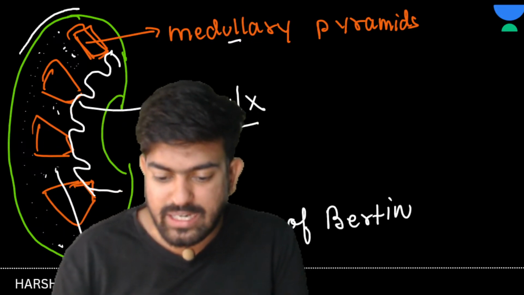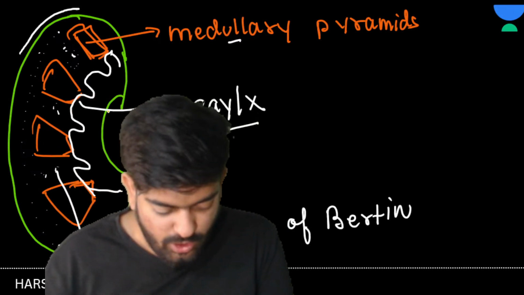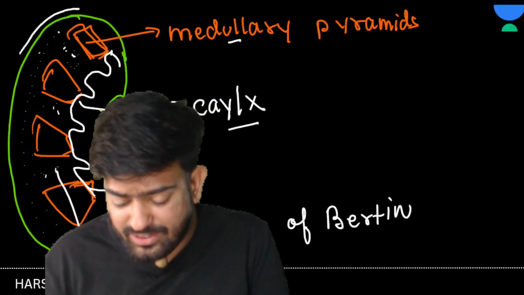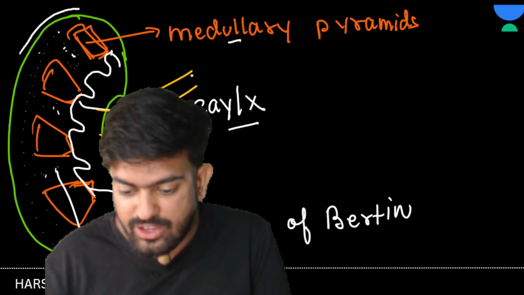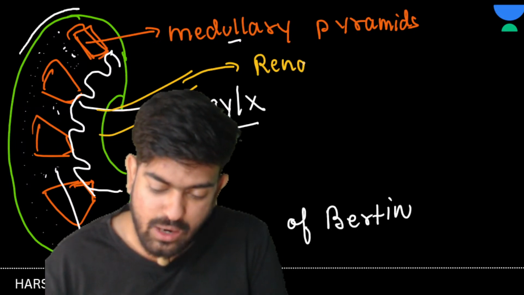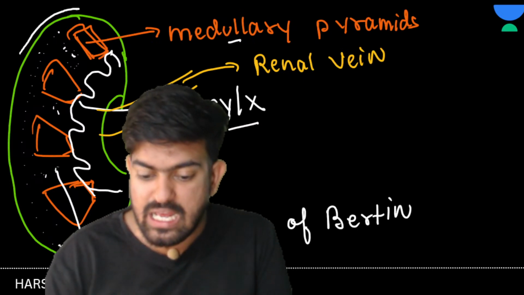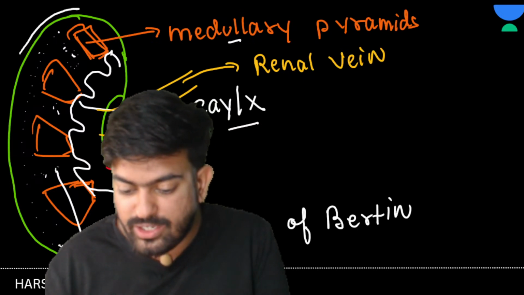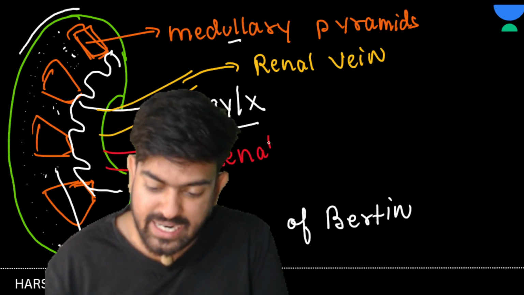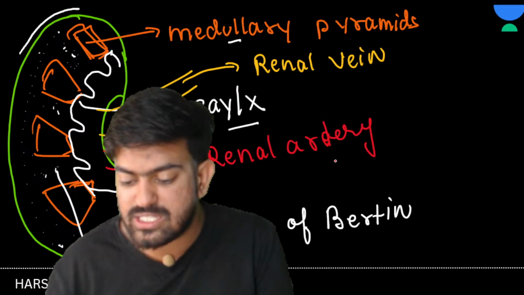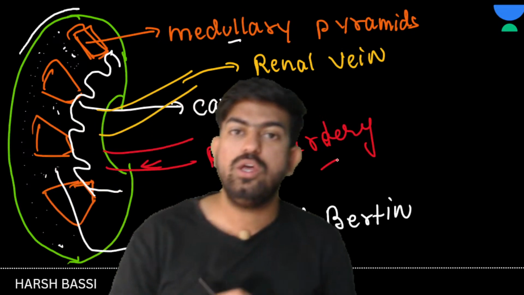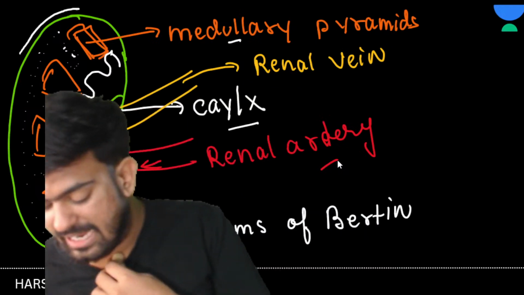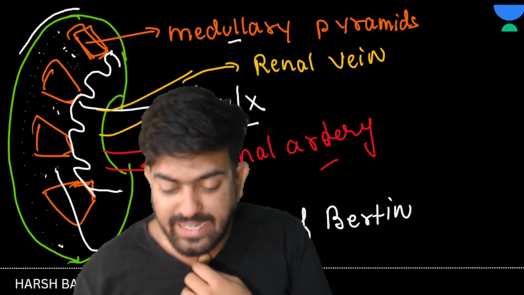And from here, what kind of structures are coming out, sir? One is the renal vein, which is coming out. And if I talk about the renal artery, it is getting inside. Yes or no? So the renal vein and ureter are moving out, while the renal artery is going in. I think this much is clear to everyone, right?